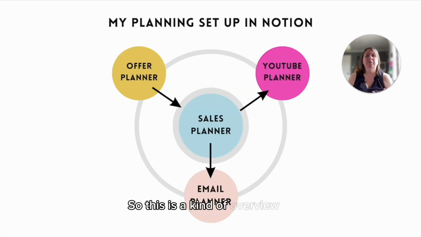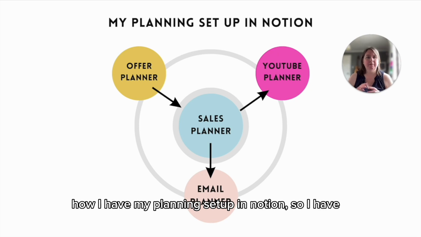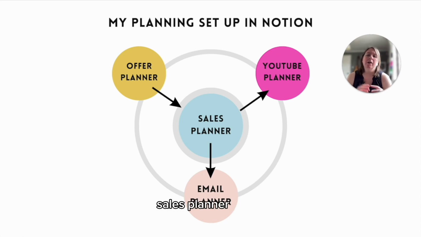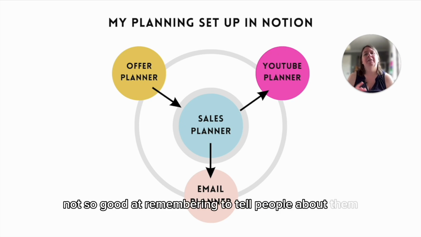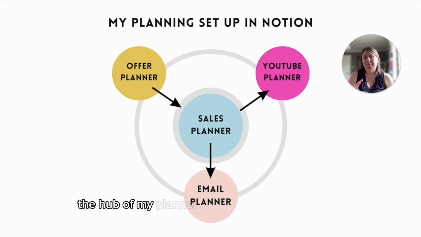So this is a kind of overview of how I have my planning set up in Notion. So I have a sales planner, which is like the hub of my planning system. And that's to ensure that I remember to actually mention the products that I make and sell them, because I have a habit of forgetting about things. I'm really good at making products and offers and courses and digital products, not so good at remembering to tell people about them. So I've made that the hub of my planner to make sure that it's front and center and I remember about it.